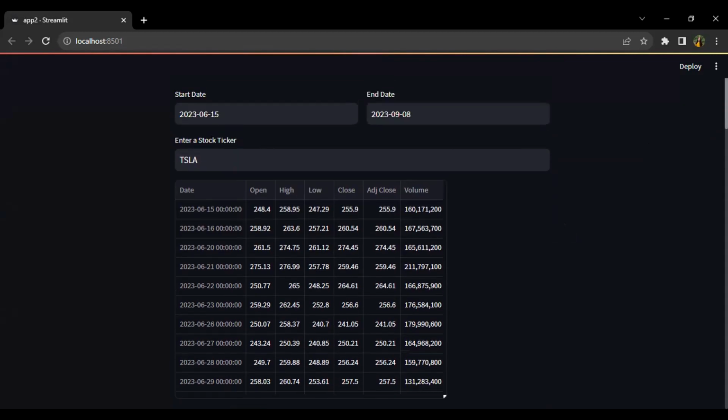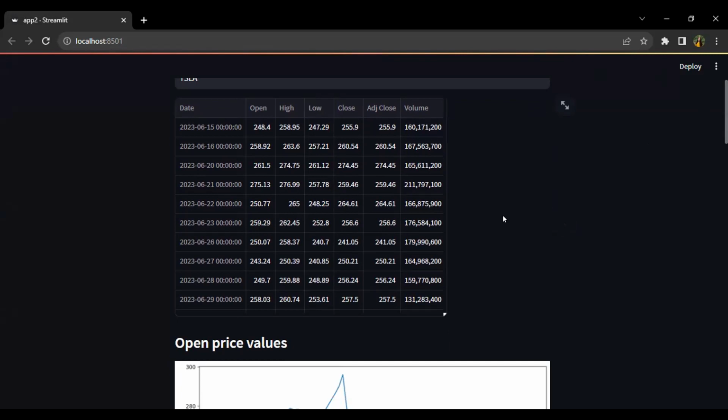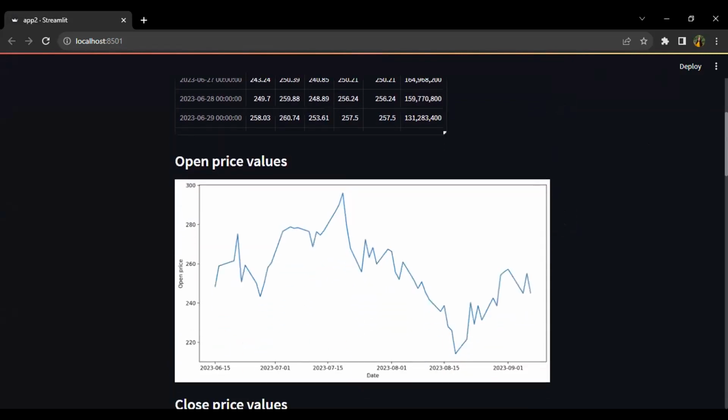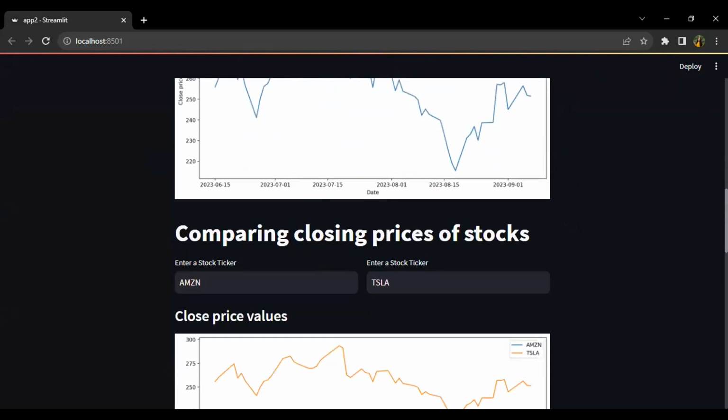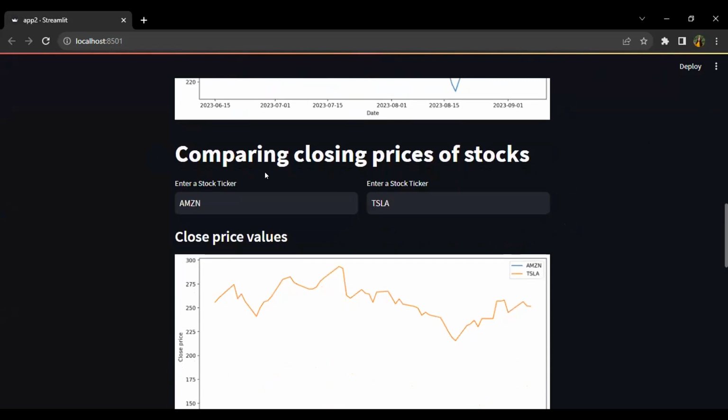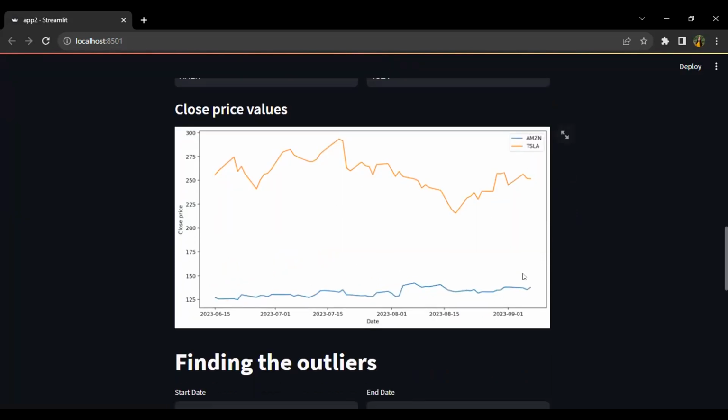So, for the given period, it will display the data for those stocks, and it will display the graphs of open price values and the close price values. Then also you can do the comparison between closing prices of two stocks. Here I have picked Amazon and Tesla, and here you can see the closing price value comparison in the graph.